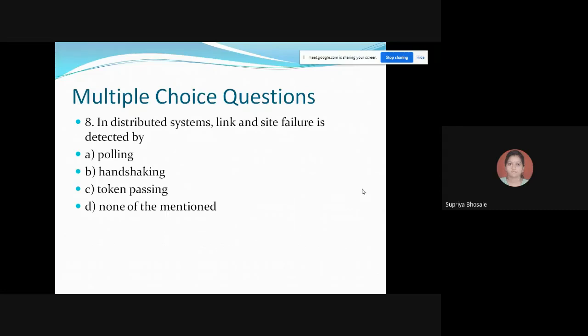Next one. In distributed system, link and site failure is detected by polling, handshaking, token passing, none of the mentioned. Good one. By using handshaking.